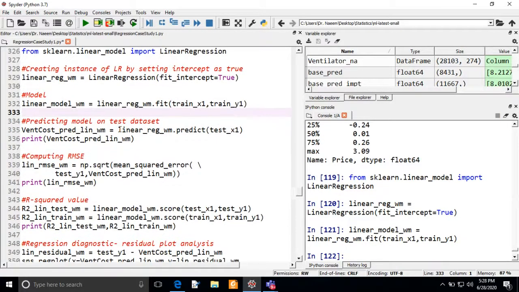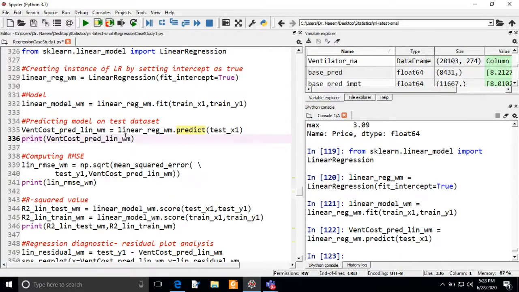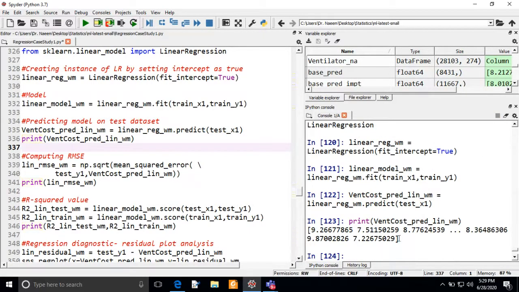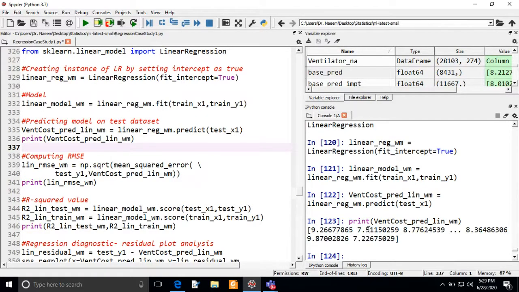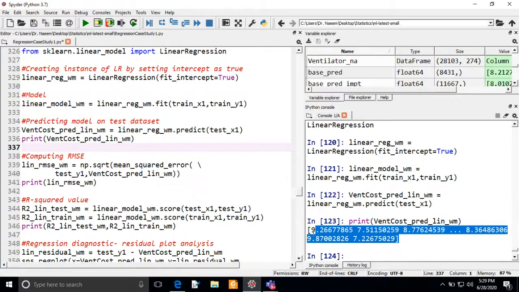Now I'm going to predict the values with this model on the test set, test_x1. If you execute this command, it will give the predicted score of the linear regression model. Let me print. You can see here we have got a series with values like 9.2 and 7.5. This is the predicted score of the linear regression model.